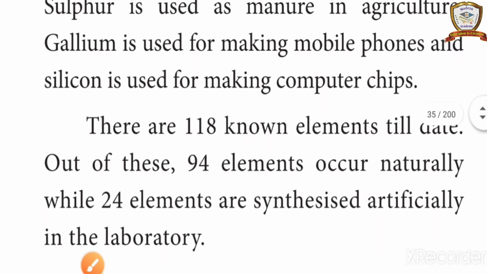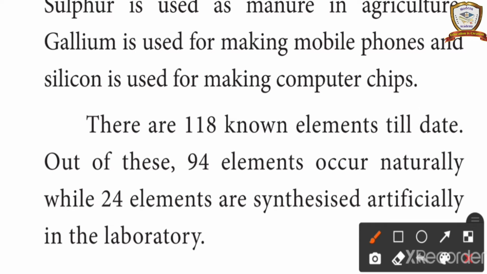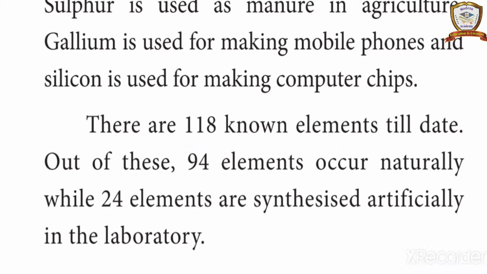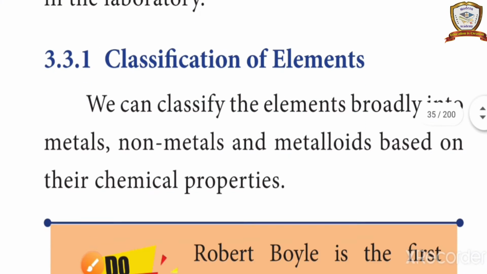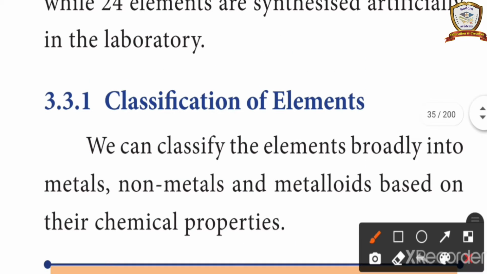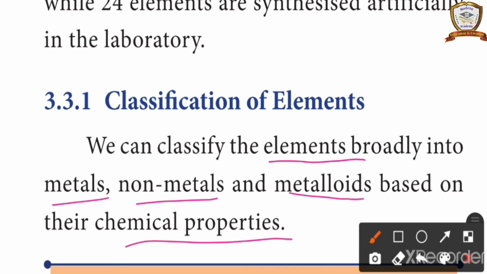Next, there are 118 elements till date. Out of these, 94 elements occur naturally, and 24 elements are synthesized artificially in the laboratory. Next, classification of elements. We can classify the elements broadly into metals, non-metals, and metalloids based on their chemical properties.